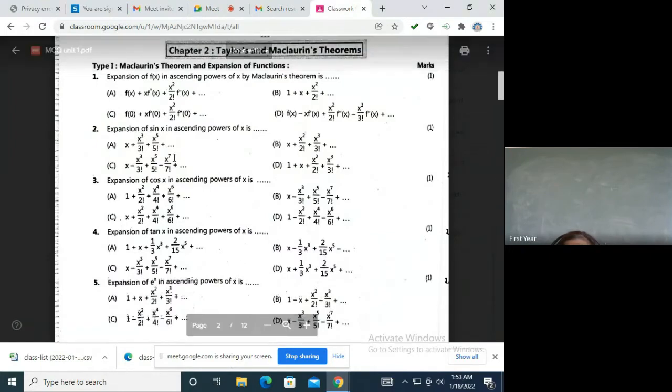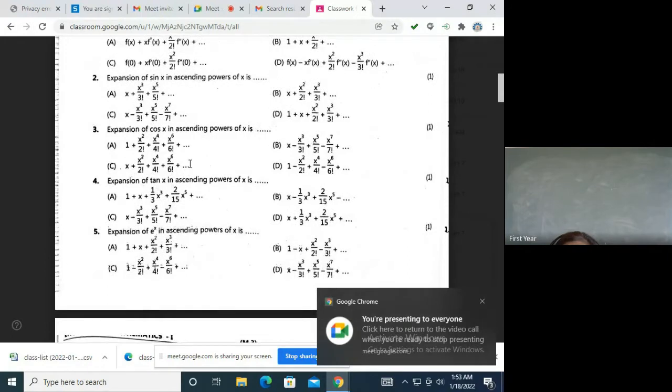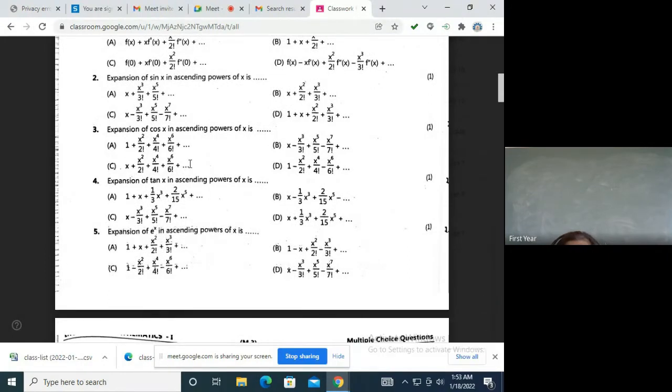Next, tell me what is the expansion for sin x. What type of function is sin x? Looking at the options, you should tell the answer. Sin x is an odd function. So which option will never be the answer? Without solving, you are able to tell the answer.